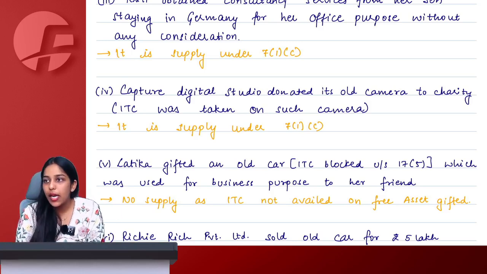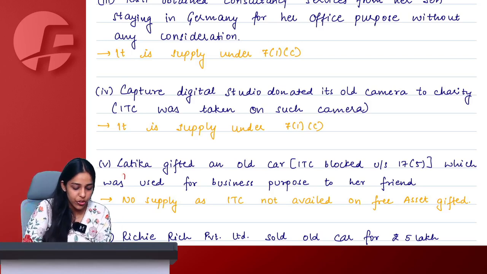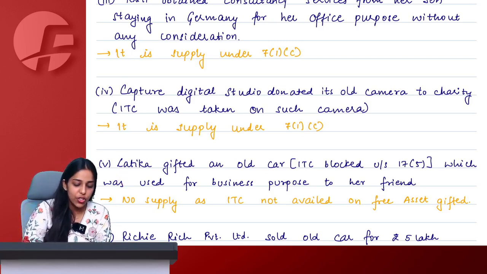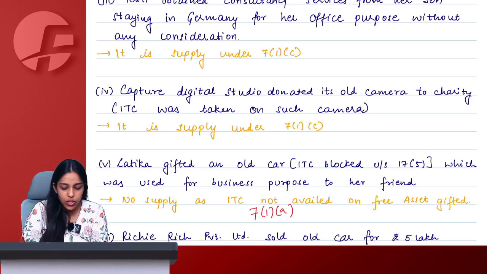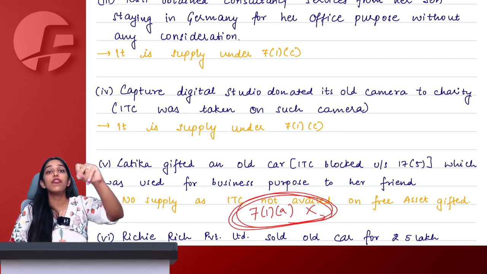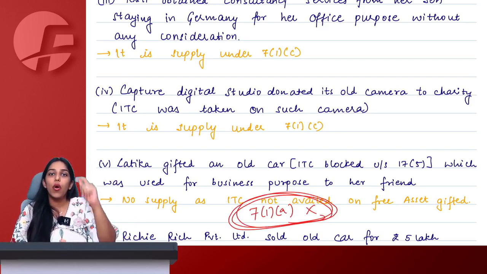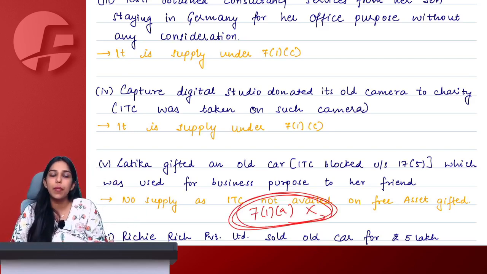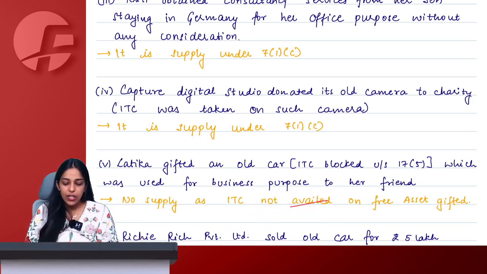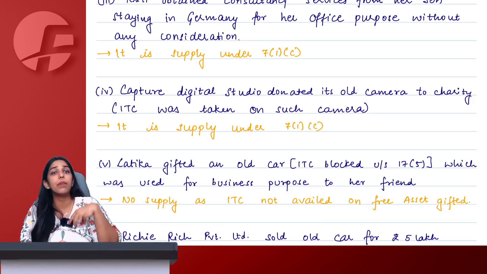Very good guys. Just because I ask you this question right after this doesn't mean you always have to check the ITC condition. For section 7(1)(a), ITC condition was not required. If it is for consideration, then whatever you are selling for your business purpose, being a person, of course qualifies as supply. Now of course a company having a car will be for business purpose only. How can a company use it for personal?